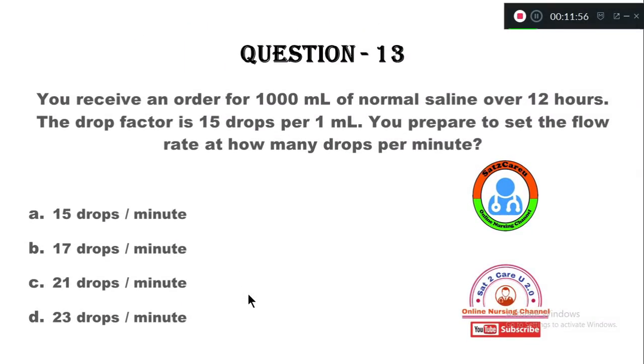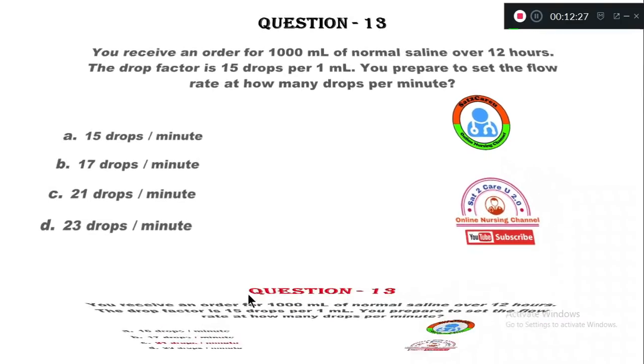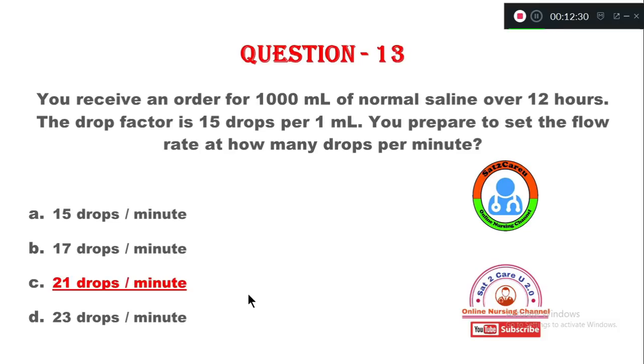Question number 13. You receive an order of 1000 ml of normal saline over 12 hours. The drop factor is 15 drops per 1 ml. You prepare to set the flow rate at how many drops per minute? Option A, 15 drops per minute. Option B, 17 drops per minute. Option C, 21 drops per minute. Option D, 23 drops per minute. You need to calculate and find out. Let me tell the answer. The answer is option C, 21 drops per minute.